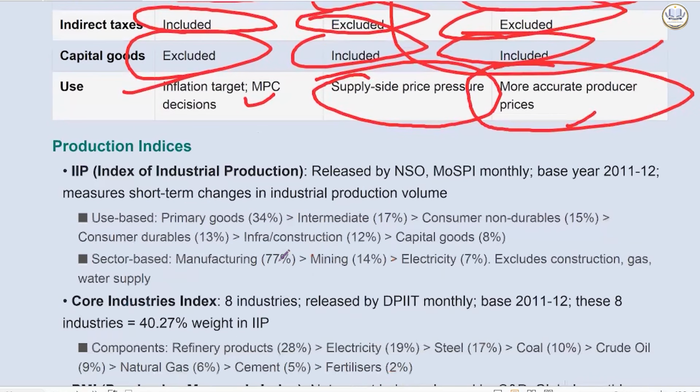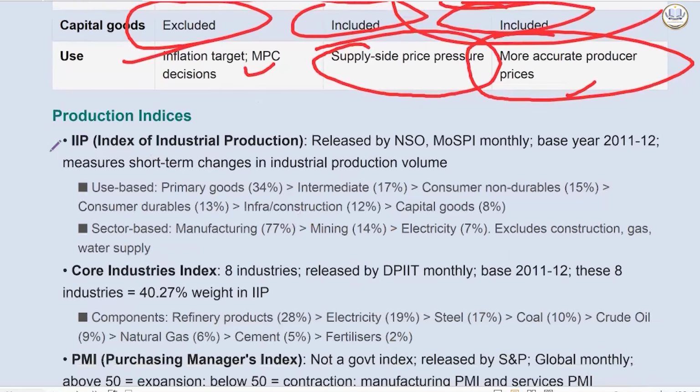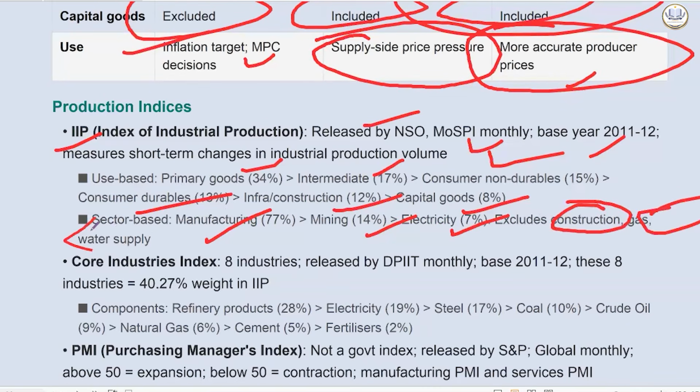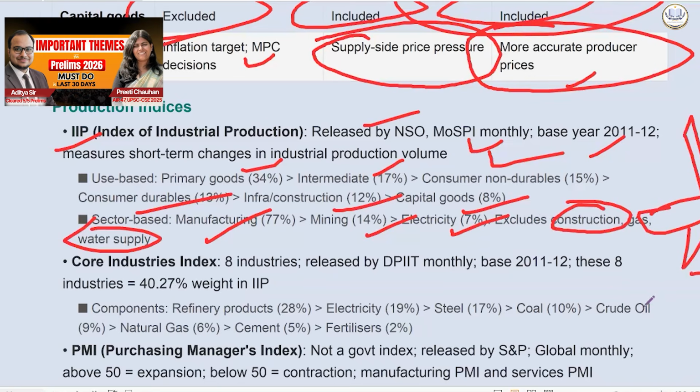Then we have production indices as well, different production indices. Like one is Index of Industrial Production. It is released by NSO, MOSPI monthly. The base year is 2011-12. Now, it measures short-term changes in industrial production volume. Primary goods have the highest weightage. Then we have intermediate, then consumer non-durables, consumer durables, infrastructure construction, and capital goods have least. Sector-based manufacturing is highest, then mining, then electricity, and it excludes construction, gas, water supply. Exclusion is more important when you are preparing for prelims.